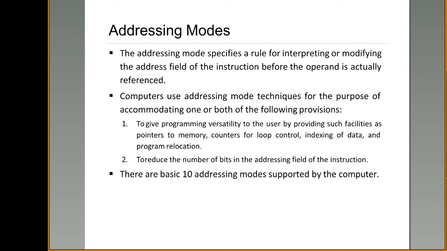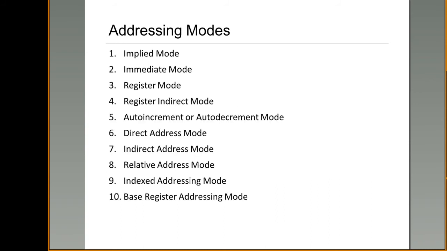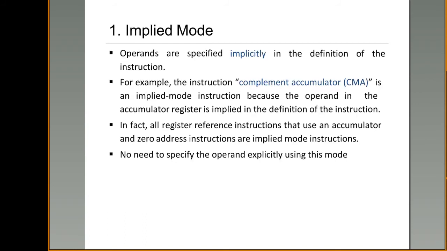Now, what are these? All these addressing modes, let us see one by one. These are all the 10 addressing modes we have. First addressing mode is implied mode. In the name itself, we have the definition: implied. That means the operands you are using in this implied addressing mode are present implicitly in the instruction itself. The operands are specified implicitly in the instruction definition.